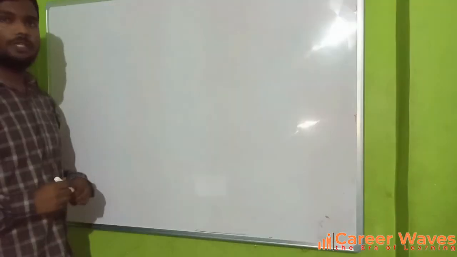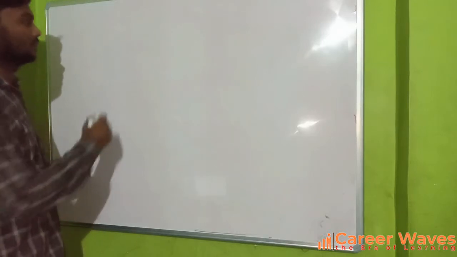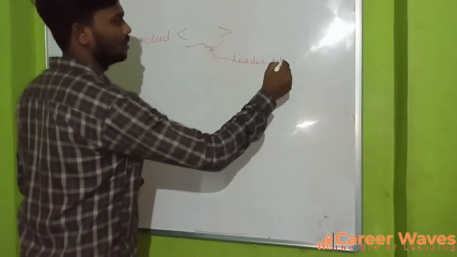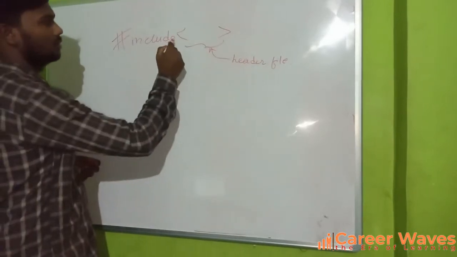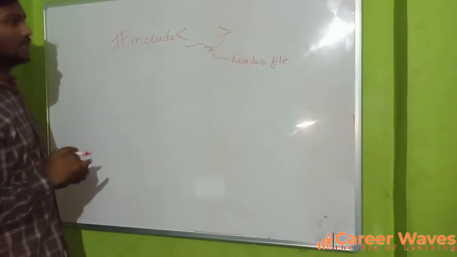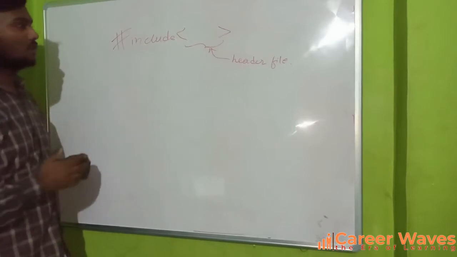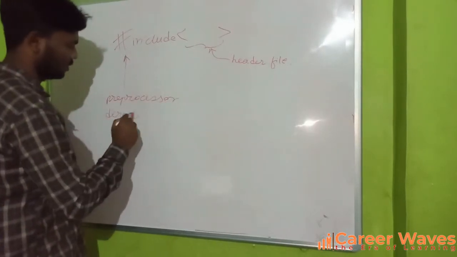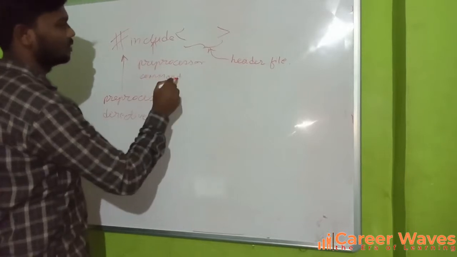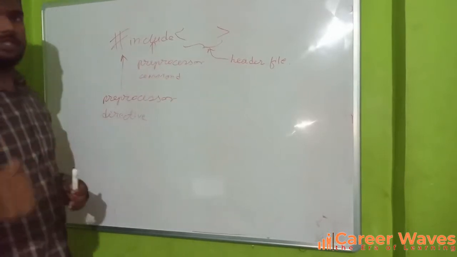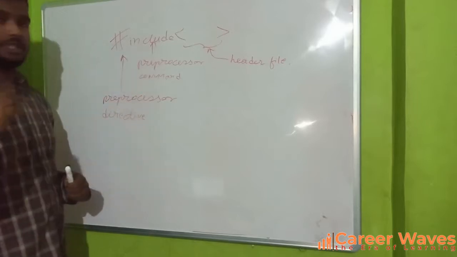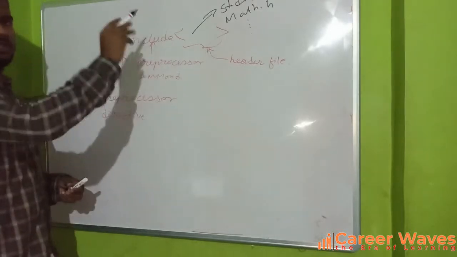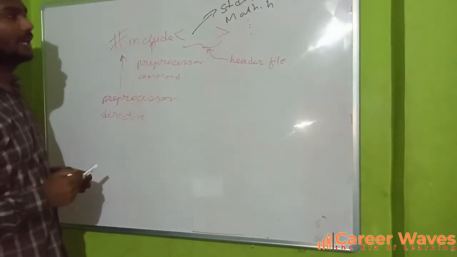Okay, we will be learning about hash include and hash define. What is hash include? Hash is a preprocessor directive and include is a preprocessor command that says what action it has to perform, and that is including a header file. There we can write various functions, and various header files are there.